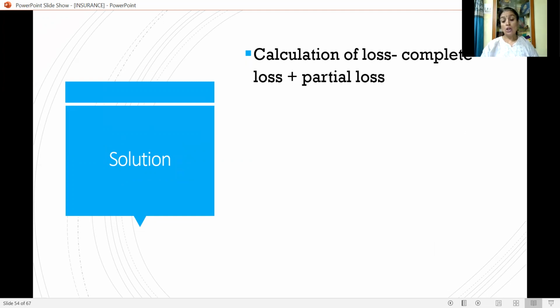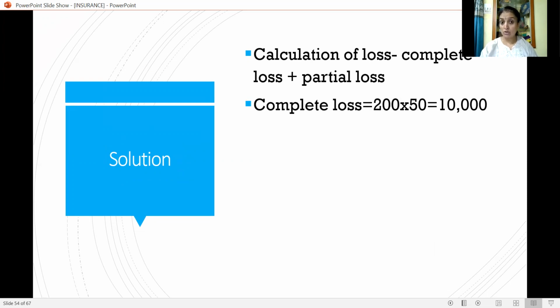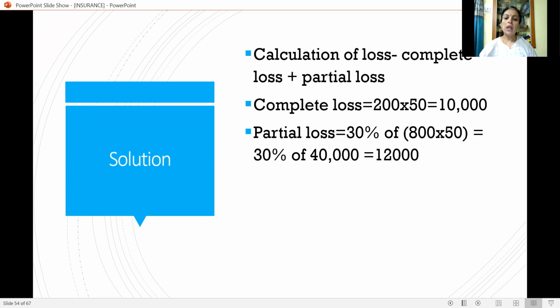Here, total loss is equal to complete loss plus partial loss. Complete loss is 200 into 50, 200 articles, each costing rupees 50. That is 10,000. Partial loss: 800 articles, that is the remaining articles of 1000, 1000 minus 200, that is 800 into 50 is the original value, and loss is 30% of it.